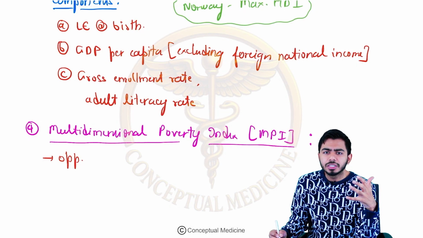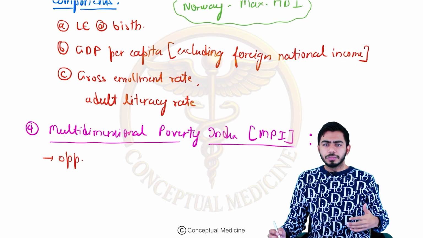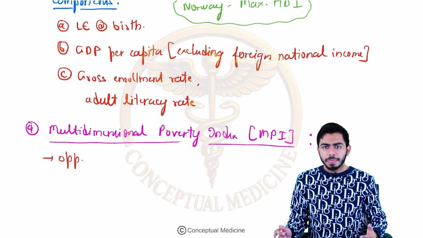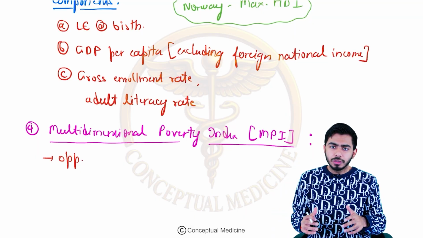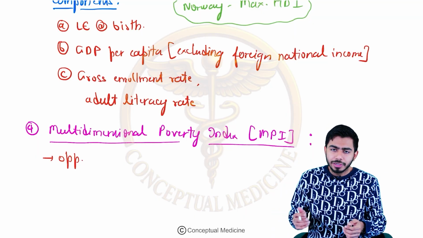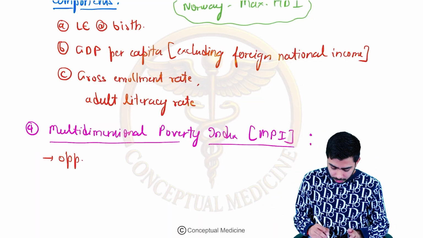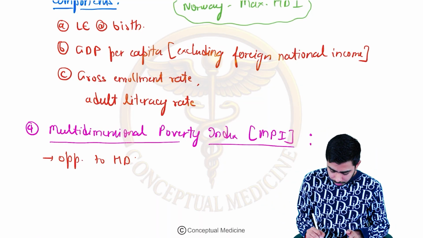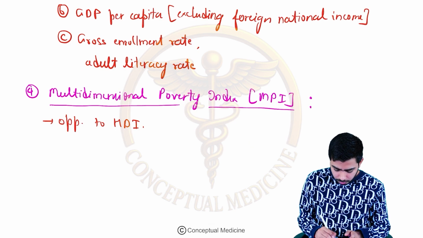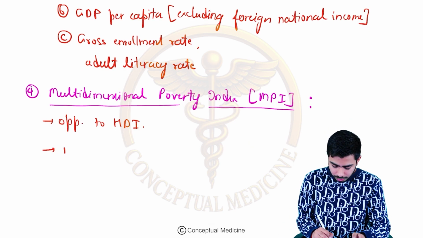Because in the human development index I talked about that it is the best indicator for measurement of standard of living. Here I am talking about the poverty, right? It's just opposite to the HDI. So opposite to the human development index, right? Here we are talking about the poverty. So poverty is taken into account.